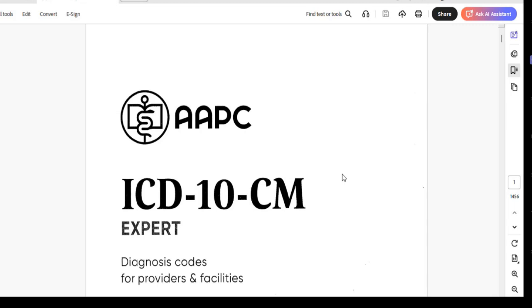So totally how many chapters are there in this ICD-10-CM? Yesterday I gave you this point as well. I don't know how many of you are taking notes or not. But yes, 22 chapters, right? In these 22 chapters, we start with the introduction part of the ICD-10-CM, and then we have convention guidelines, general coding guidelines, and then we move to the chapter specific guidelines, right?